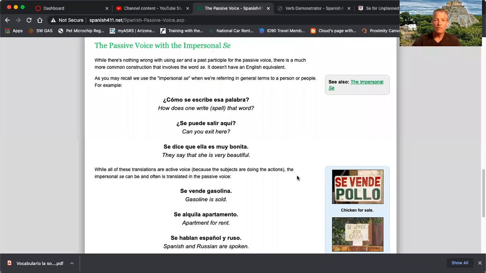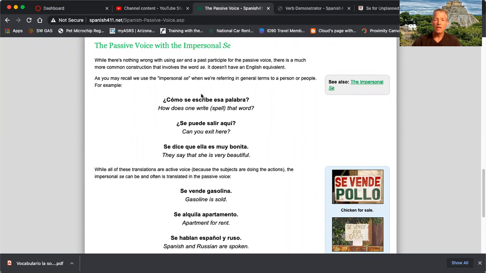This is called the passive voice with the impersonal se. Look at the examples that follow. ¿Cómo se escribe esa palabra? How does one write or spell that word? ¿Se puede salir aquí? Can you exit here? Se dice que ella es muy bonita. They say that she is very beautiful.